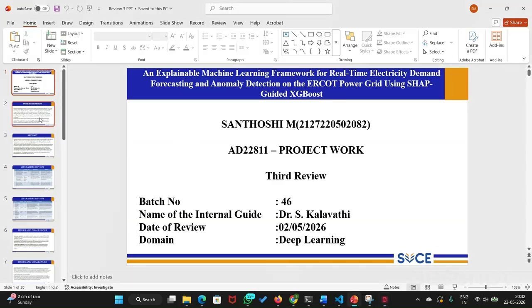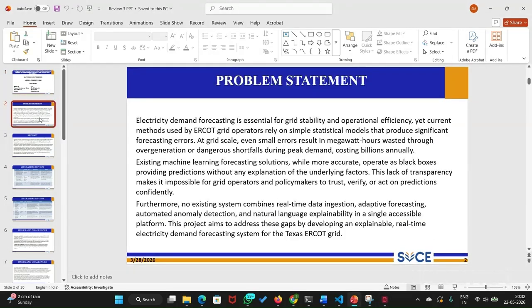Talking about the problem statement, the ERCOT grid is the main electricity grid for Texas, and managing electricity demand at scale is incredibly difficult. The current systems rely on simple statistical models, and even a small forecasting error means millions of megawatt-hours either wasted or dangerously short during peak hours. That translates to billions of dollars in losses every year.